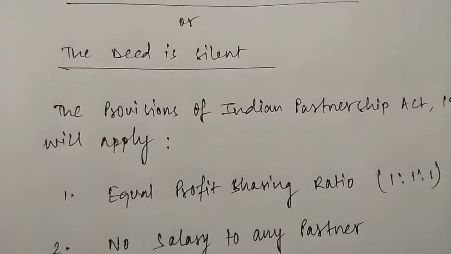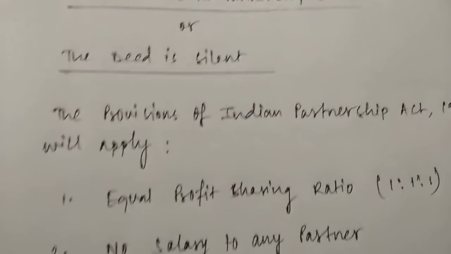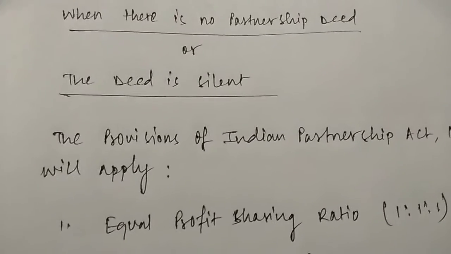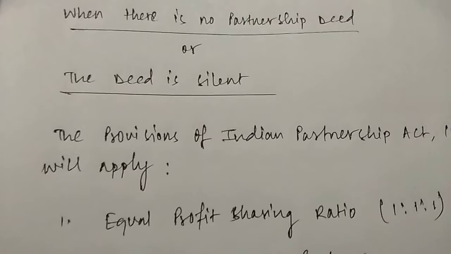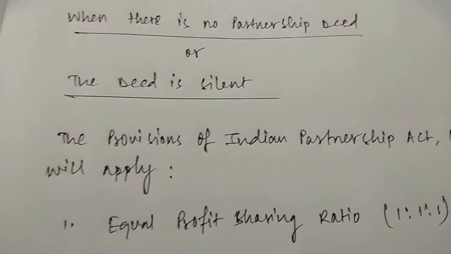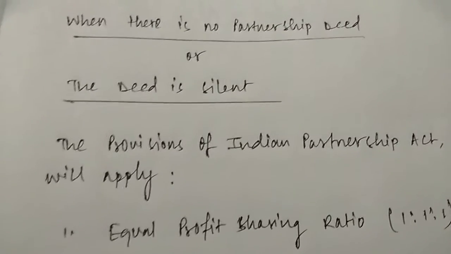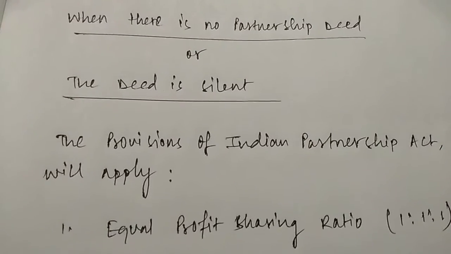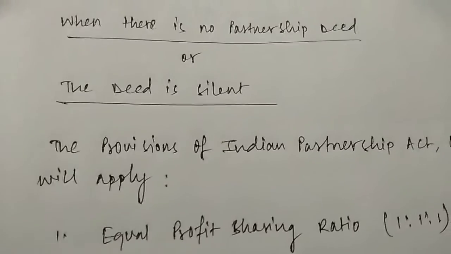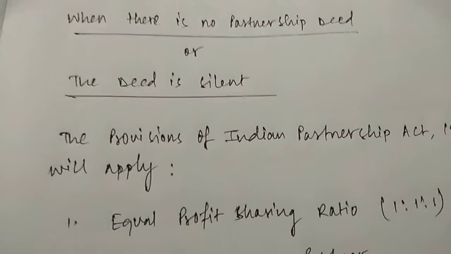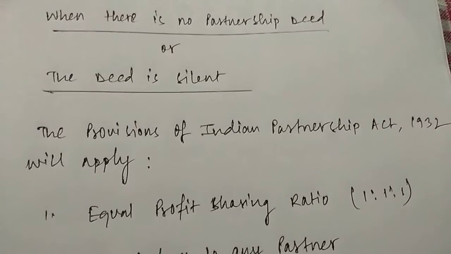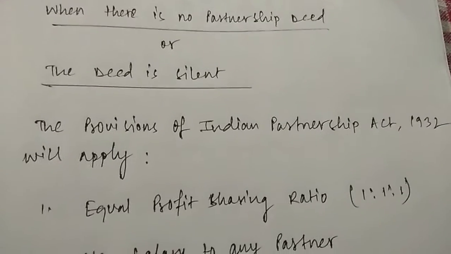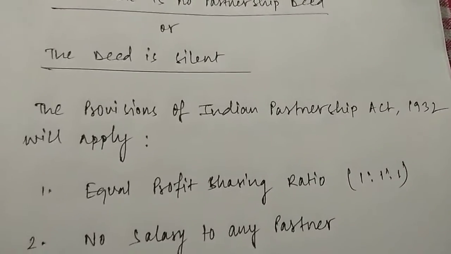Now, the point to be noted here is, when they have a deed, nothing is wrong. Whatever is mentioned in the deed, everything is correct. For example, if it is mentioned 90% of the profit will be given to A, A will be allowed salary, A will be allowed rent, A will be allowed commission, and nothing to B except 10% of profits, then also it is alright. We have no problems regarding that. Whatever is written in the deed is alright. However, when there is no partnership deed, then the provisions of the Indian Partnership Act 1932 will apply.